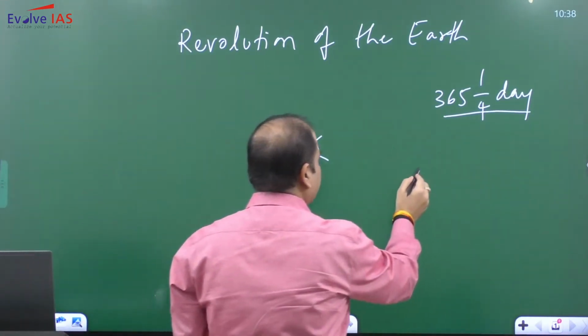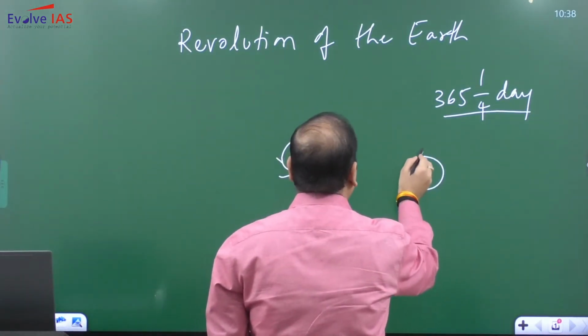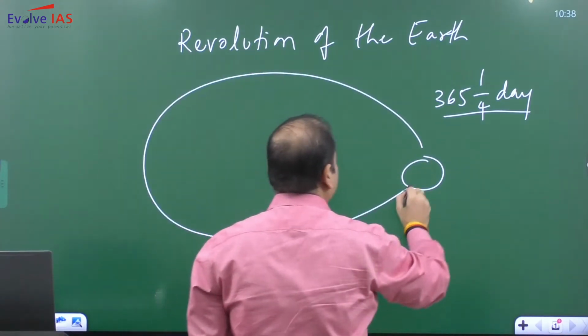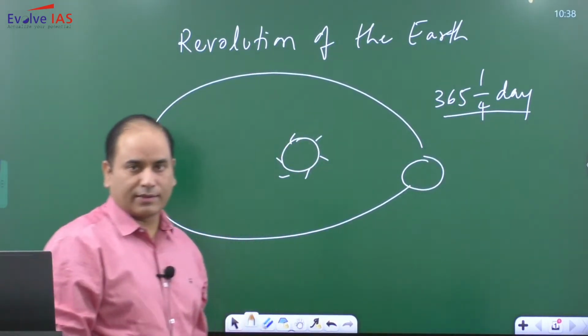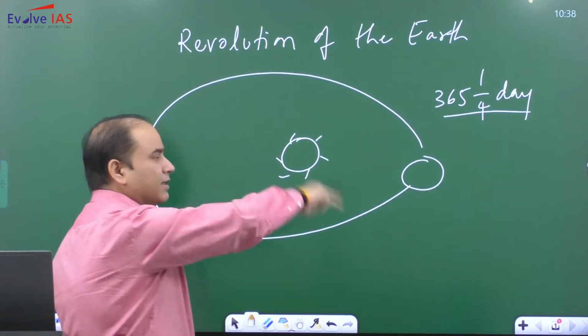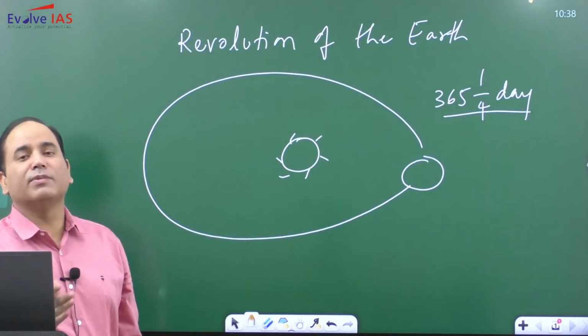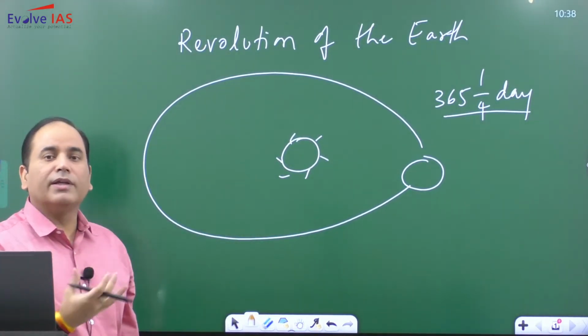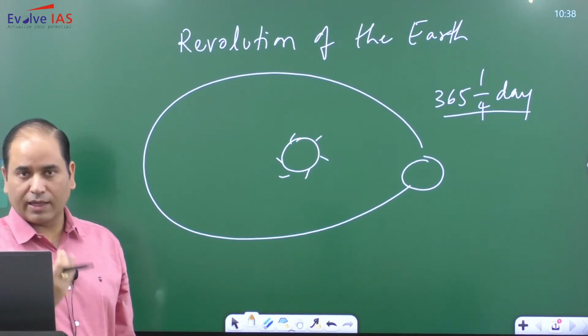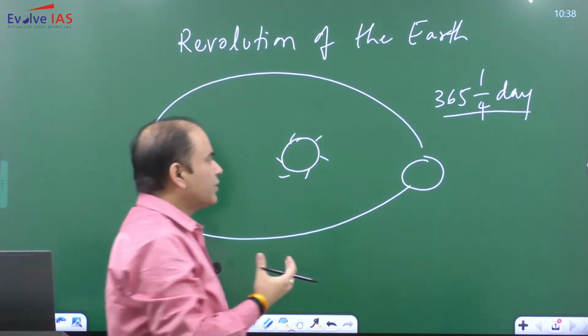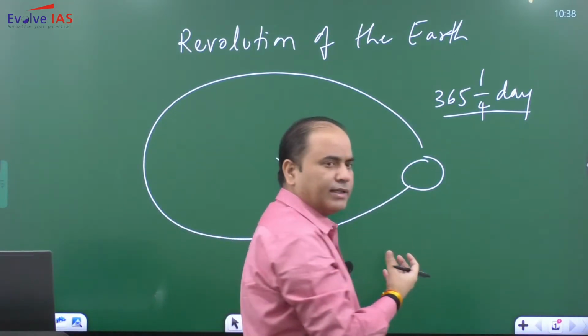So let's suppose that here is the earth. It will take around 365 and 1/4 days to complete this revolution. And this is simply referred to as the normal year, the year that we are accustomed to. So this time period we call a year.